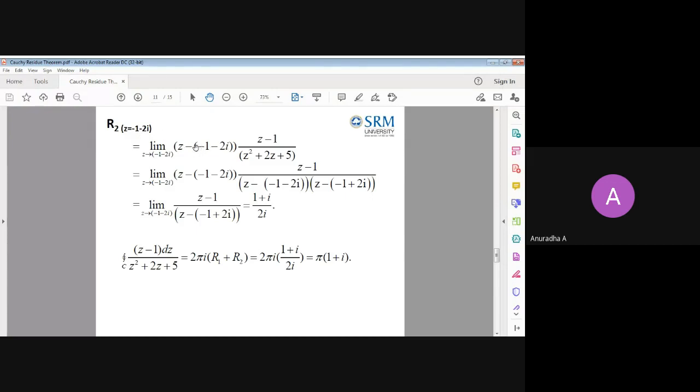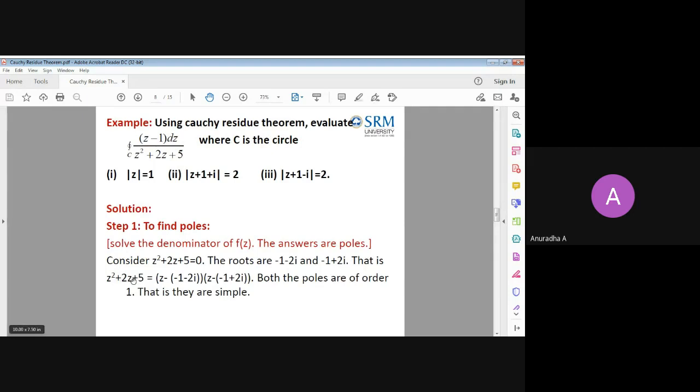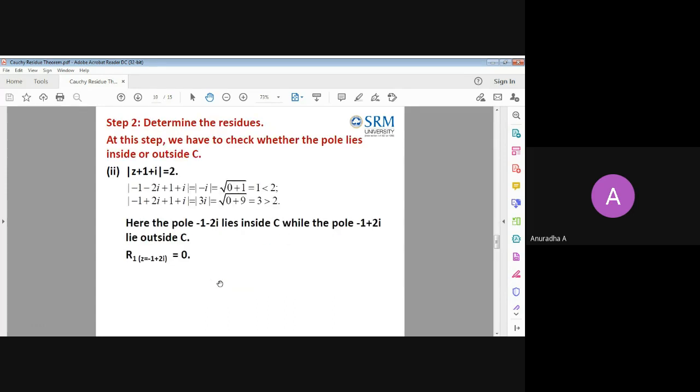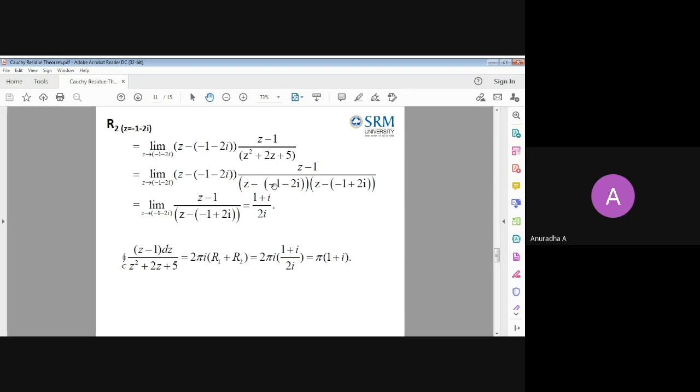Essentially what we are doing is removing this part, that's all. So don't keep it like this itself. You know how to factorize this, and we have done that here earlier. The denominator can be written as z minus a into z minus b. If you write it this way, it's easy to cancel. So write in that format: z minus a, that is our pole in question, into z minus the other pole. Now cancel the one term, the other term will remain, and the numerator will remain. So z minus 1 upon z minus of minus 1 plus 2i will be remaining for us.